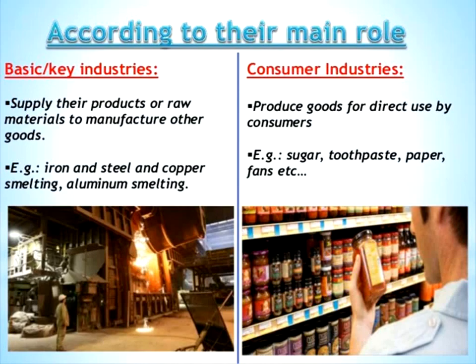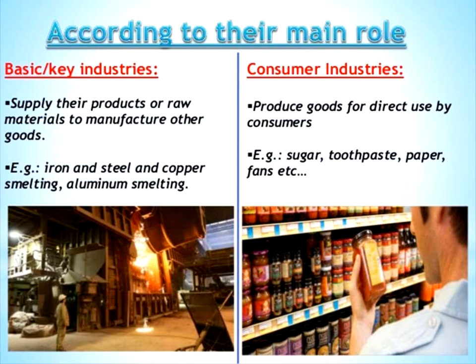Next is classification according to their main role. According to their main role, industries are classified as basic key industries and consumer industries. Basic key industries supply their products or raw material to manufacture other goods. That is the basic key industry, because without the iron and steel industry you cannot manufacture tools and all the other things.